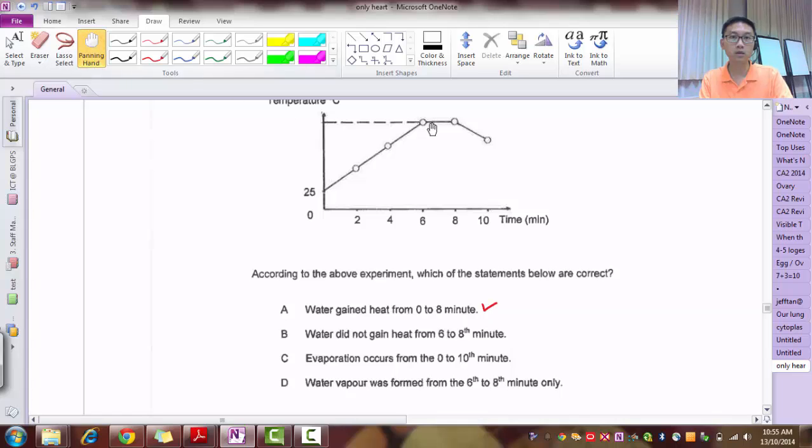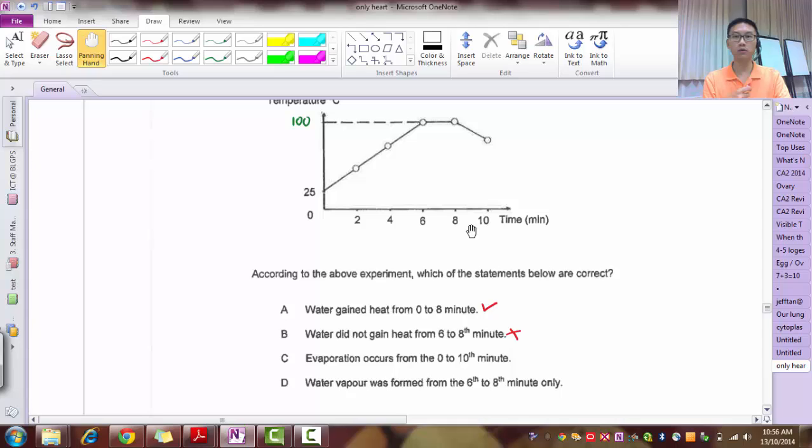Even at this point here, water is gaining heat. Remember, when water boils, once it reaches 100 degrees Celsius, the temperature will not increase, but the heat is used to convert the liquid to gas. So even at this part here, most likely it is 100 degrees Celsius, because that's where the water is boiling. Water did not gain heat from 6 to 8 minutes. No, we have verified that this is wrong, because even during boiling, water is gaining heat. Although the temperature is not increasing, the water still gains heat, and it uses the heat to actually break the bonds between the water molecules to change it from liquid to gas.